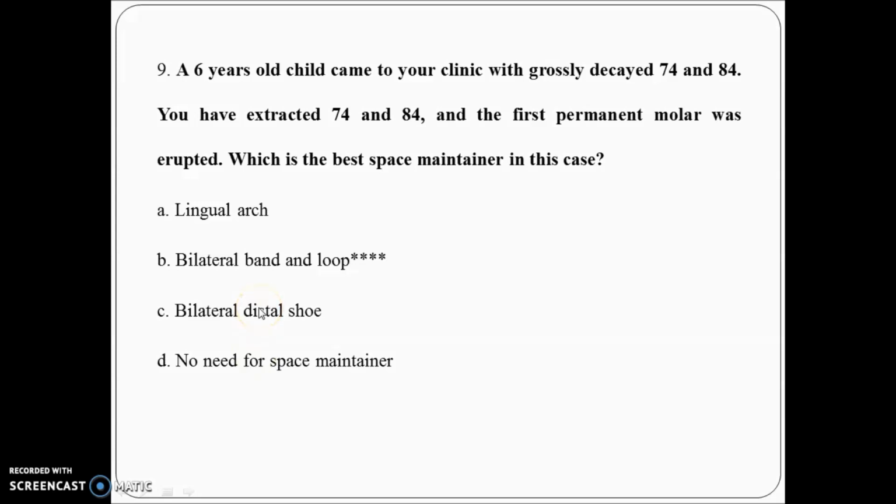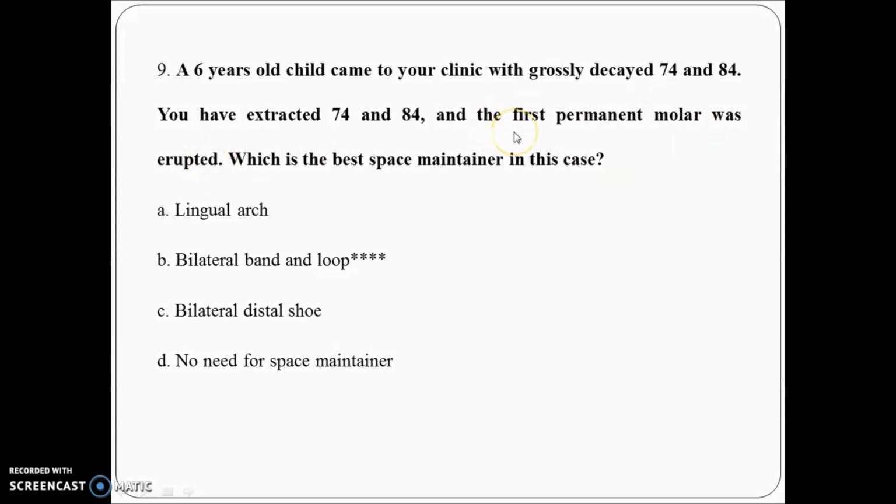Option C will go, because your first permanent molar has erupted. Now you have two options only, A or B. Now you should know a little bit about the lingual arch, that we give a lingual arch only when there is eruption of anterior teeth, lower anterior teeth. So here you can see in the question, lower anterior teeth are not there. So the correct answer is the bilateral band and loop. So the identifying point in this is that the first permanent molar has erupted.